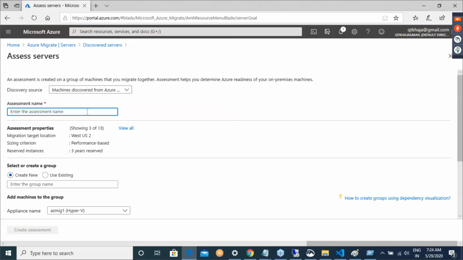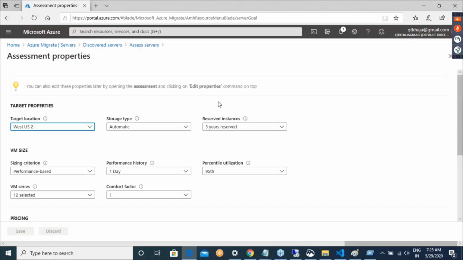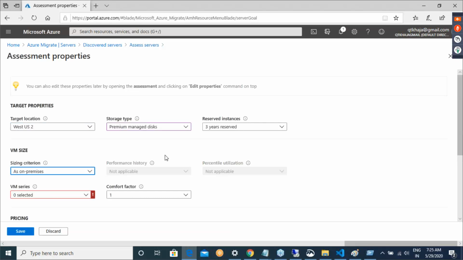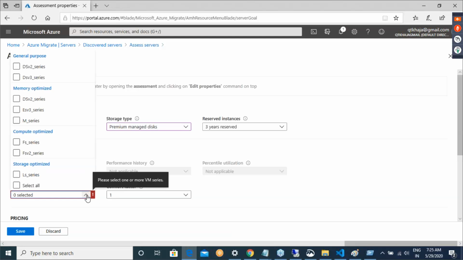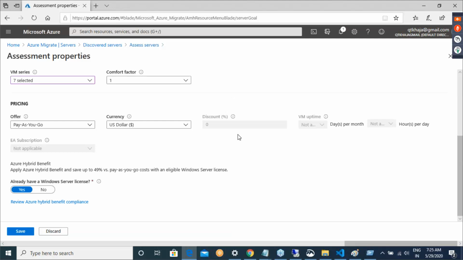Now enter an assessment name. I'll call it trail assessment, and then I'll click on view all. If I click on view all, it will show me all the properties which are used for migration. Are we using performance based? I'll not say performance based. I want as on-premises VM. What is the series which you want? Let us assume, select all VM series.